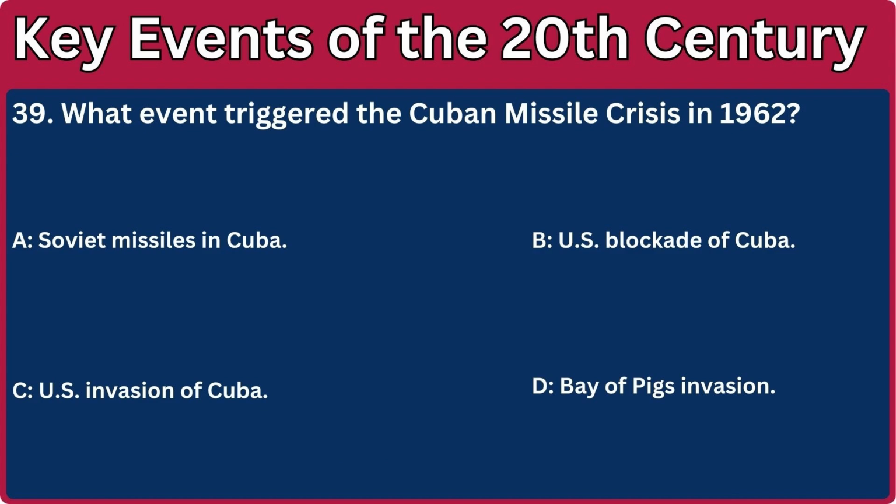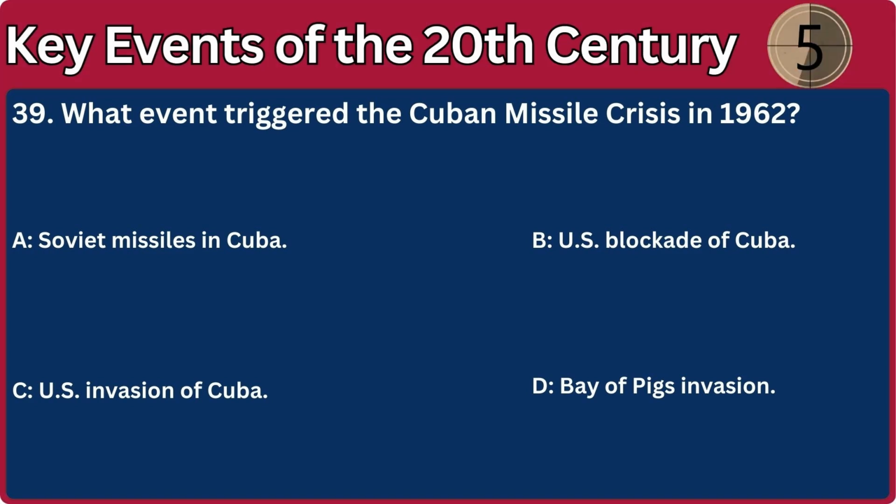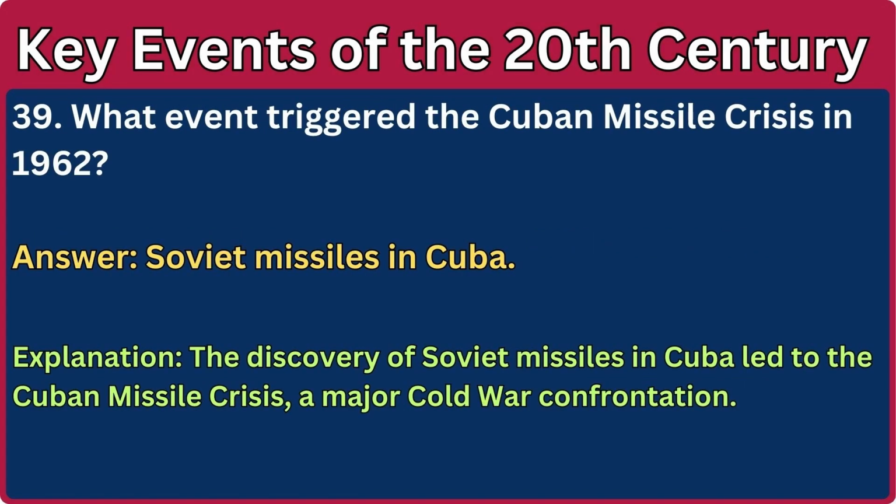39. What event triggered the Cuban Missile Crisis in 1962? A. Soviet missiles in Cuba. B. U.S. blockade of Cuba. C. U.S. invasion of Cuba. D. Bay of Pigs invasion. Answer: Soviet missiles in Cuba. Explanation: The discovery of Soviet missiles in Cuba led to the Cuban Missile Crisis, a major Cold War confrontation.